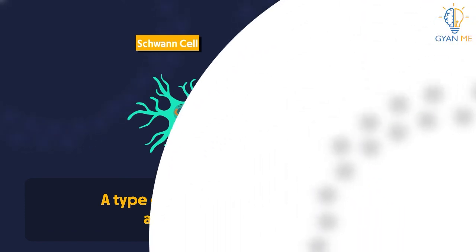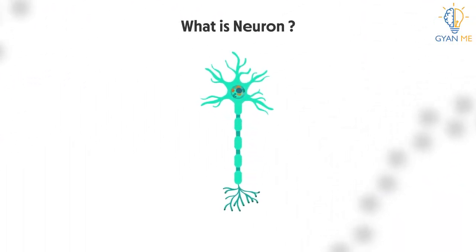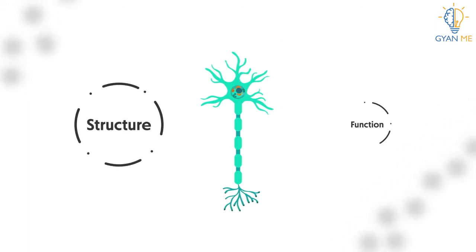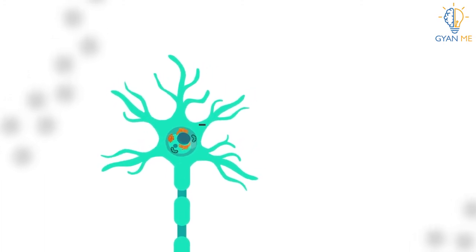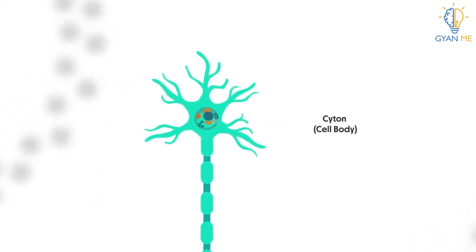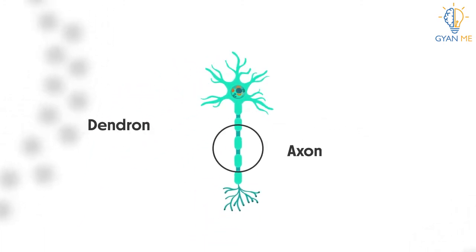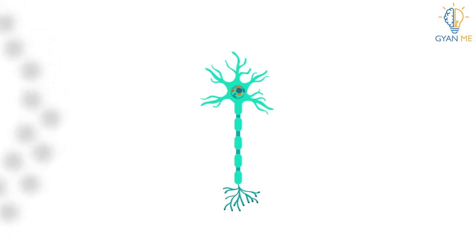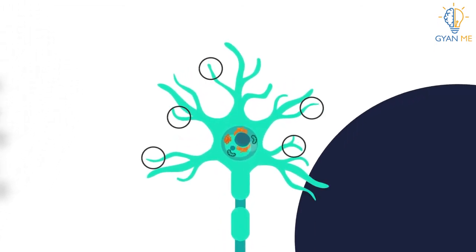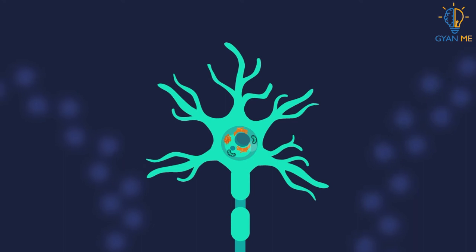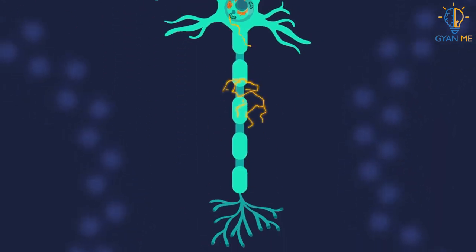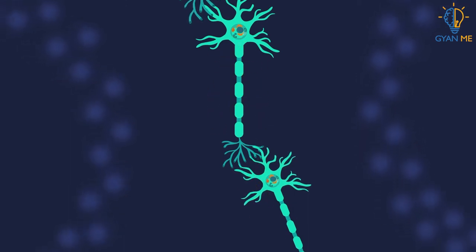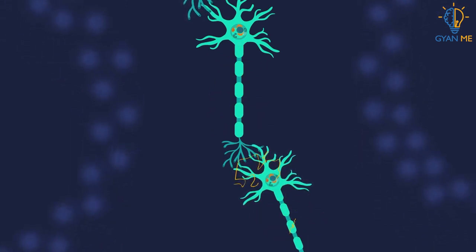So students, what have we learned? What is a neuron? We learnt about their structure and functions. A neuron is a single cell having three parts: a cyton or cell body, from which dendron and axon come out as projections. A dendrite is where a neuron receives input from other neurons, while the axon transmits electrical signals to other neurons when a neuron wants to talk to another neuron.